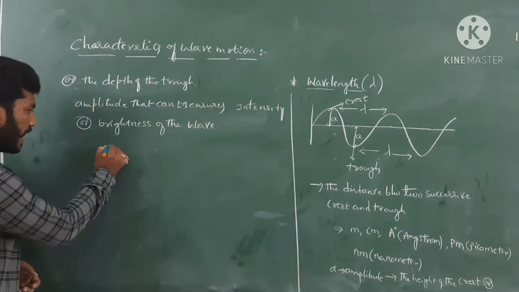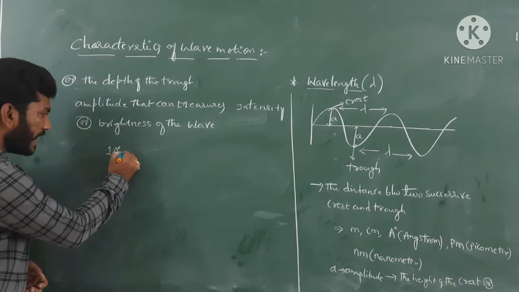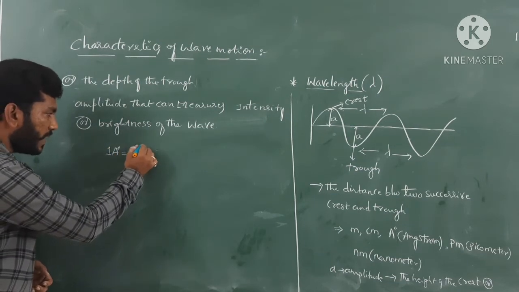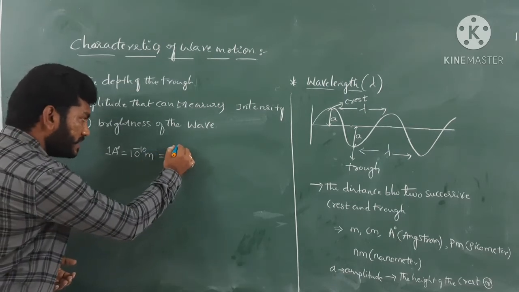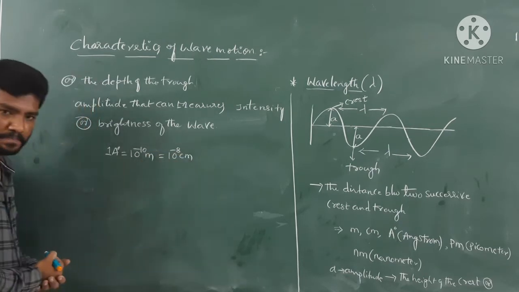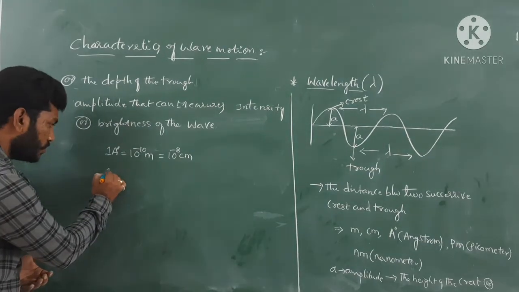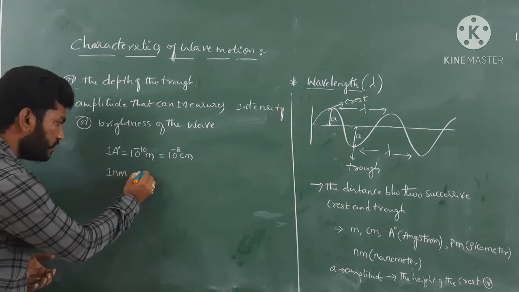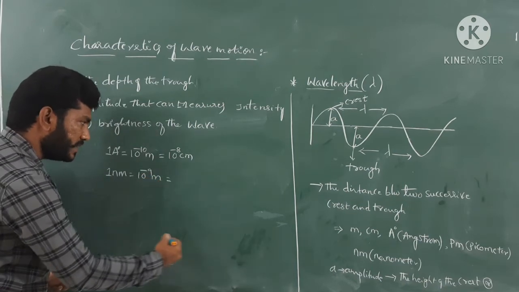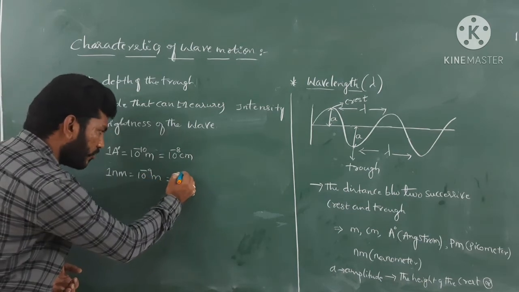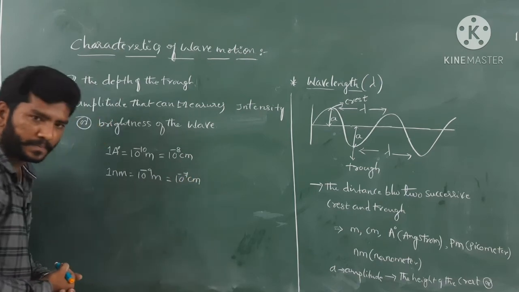So guys, 1 angstrom equals 10 to the power of minus 10 meter or 10 to the power of minus 8 centimeter. 1 nanometer equals 10 to the power of minus 9 meter, or in terms of centimeter, 10 to the power of minus 7 centimeter.